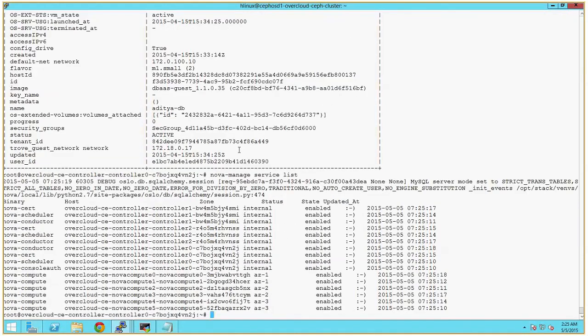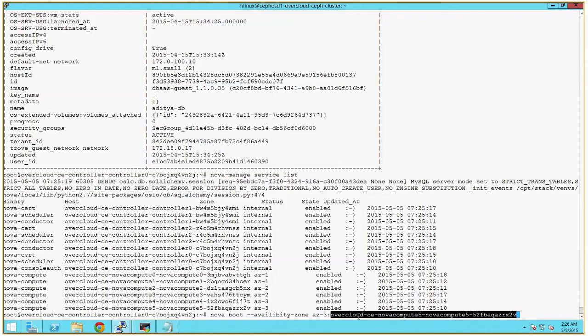Normally, if we go via CLI command, this is the command to boot a virtual machine, and there are some specific parameters that we can specify. If we specify like this, then whatever virtual machines we are planning to launch will launch in availability zone AZ3 and the compute node will be 5.